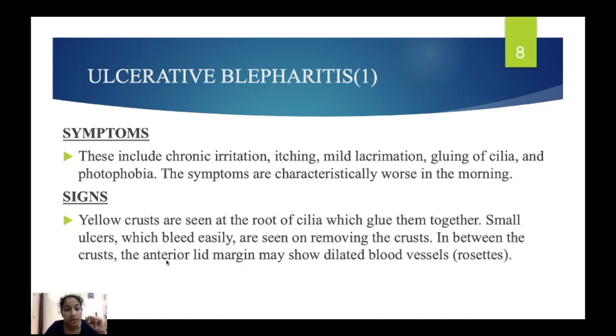Signs: yellow crusts are seen at the root of the cilia or eyelashes, which glue them together. They will stick them together. Small ulcers which bleed easily are seen on removing the crust. If we remove the crust, small ulcers can be seen and they will bleed easily. In between the crusts, the anterior lid margin shows dilated blood vessels.